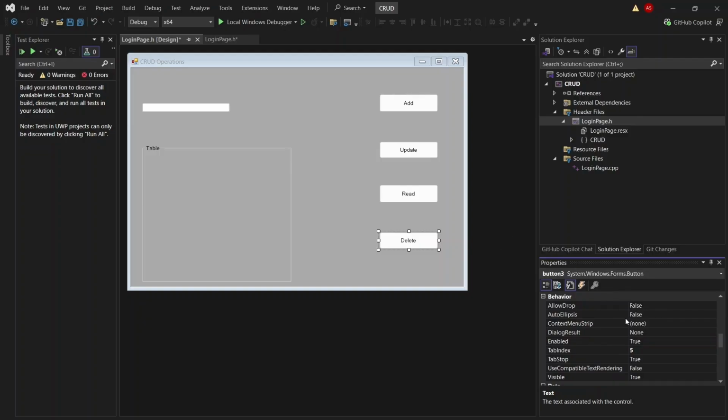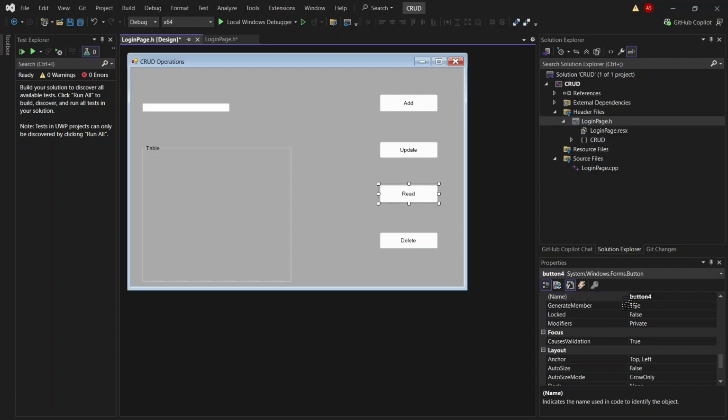Still, their backend identification property values are button 2, button 3 and button 4. Update those as well. Delete. Read. Update. Always keep that in mind. The best practice is to create meaningful variables or use a meaningful naming convention. Now our basic CRUD form is ready.